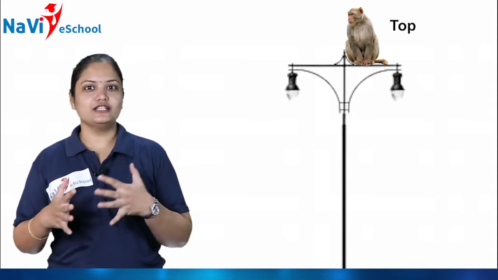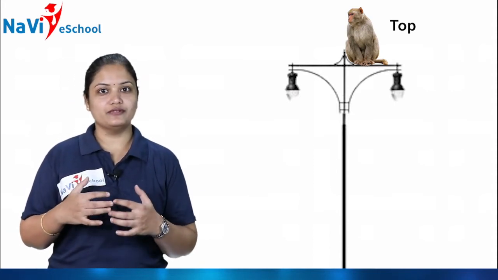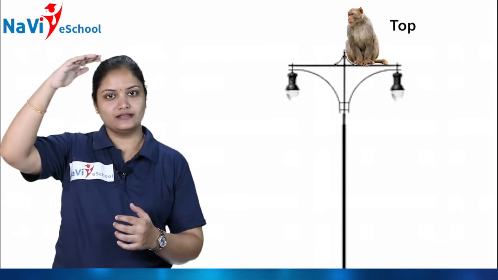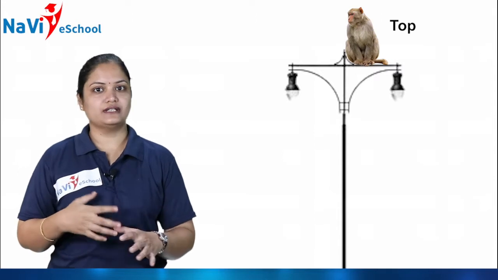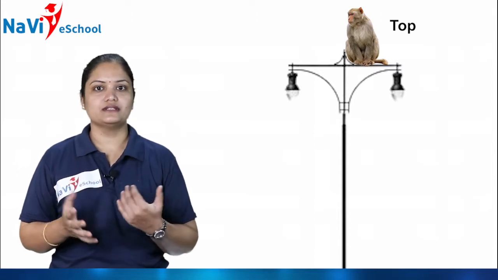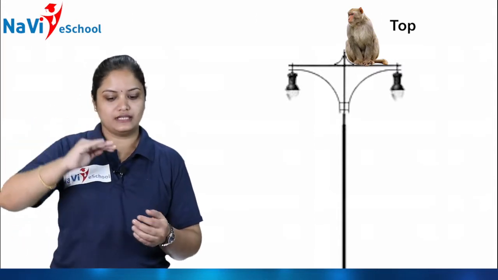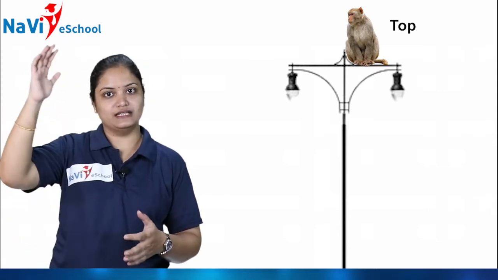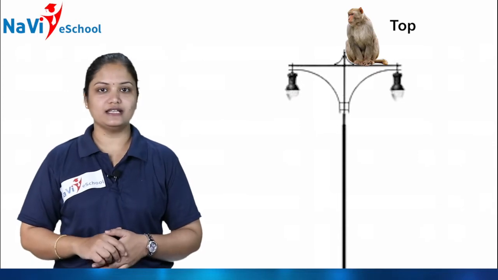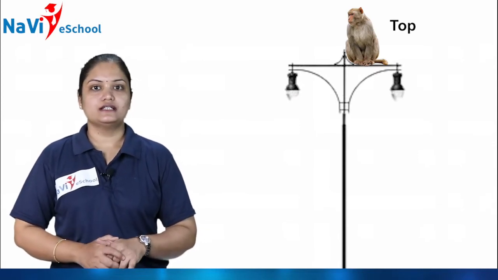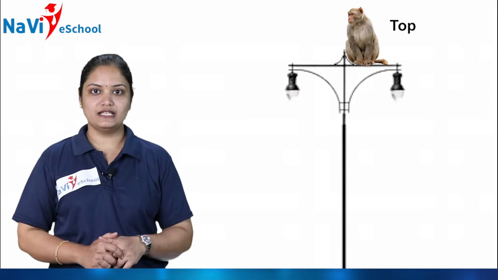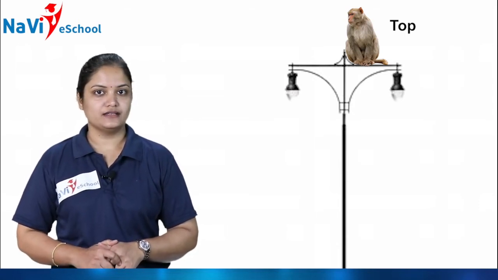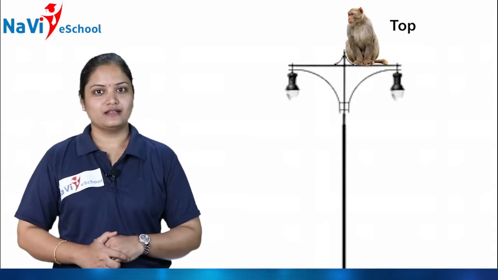So children, you came to know where we have to call the top. Top means ಮೇಲೆ, ಯಾವುದಾದ್ರೂ ವಸ್ತು ಅಥವಾ ಯಾವುದಾದ್ರೂ ಪ್ರಾಣಿ, whatever. ಸೊ ಅದು ನಾವು ಎತ್ತರಕ್ಕೆ ಇತ್ತಂದರೆ ಅದಕ್ಕೆ ನಾವೇನಂತೀವಿ? ಮೇಲಿದೆ ಅಂತ ಹೇಳ್ತೀವಿ. Is that clear? In English we used to call it as top. The spelling of top is T-O-P. Top means mele. Isn't it?